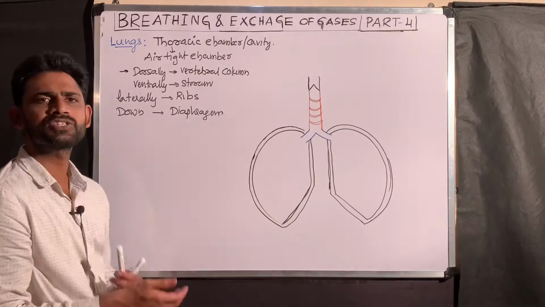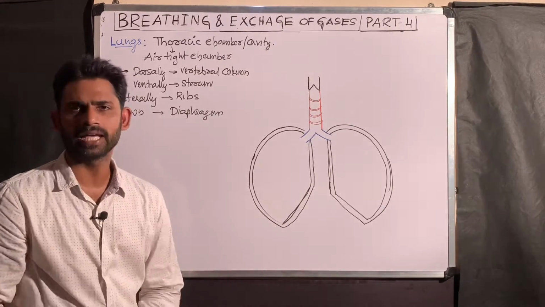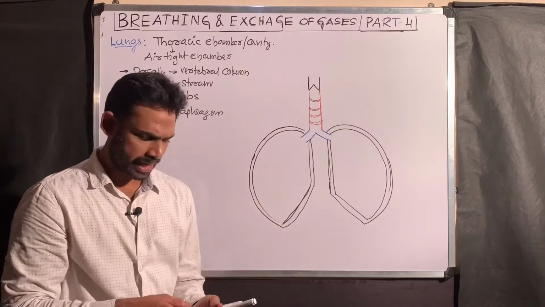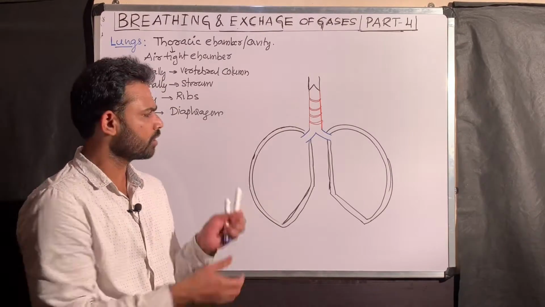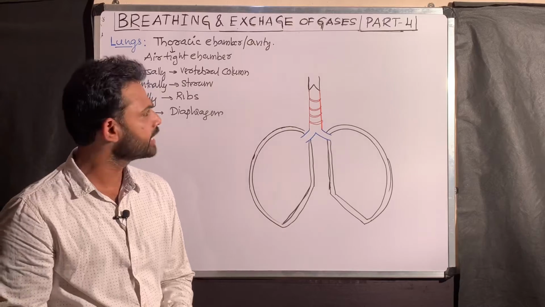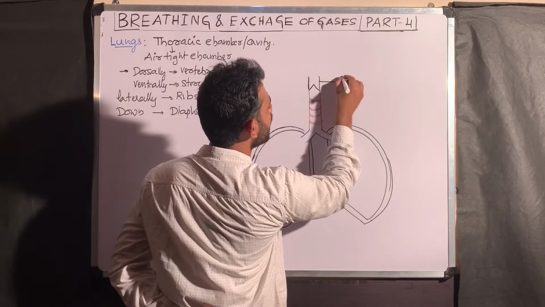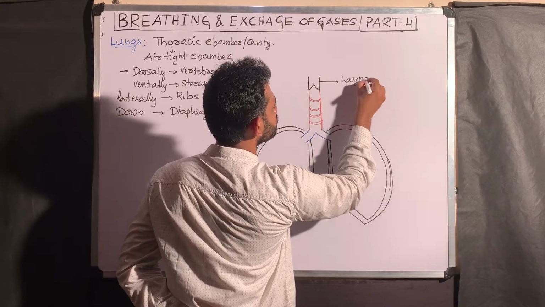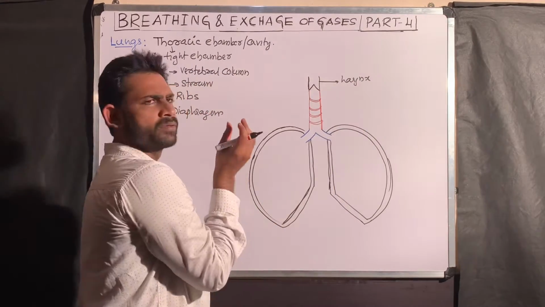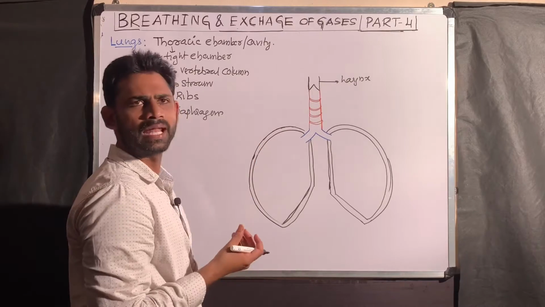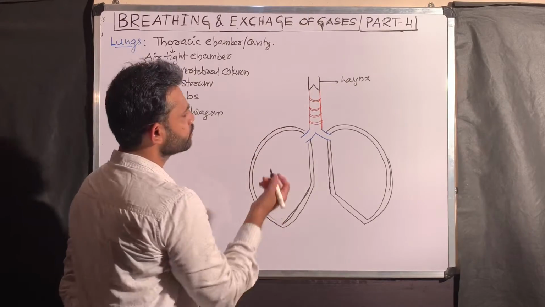Now coming to the structure of the lungs. A little bit I will explain here. Here I represented the general structure of the lungs. First, I am starting like this, consider this as the larynx. From the posterior part of the larynx, the trachea continues.